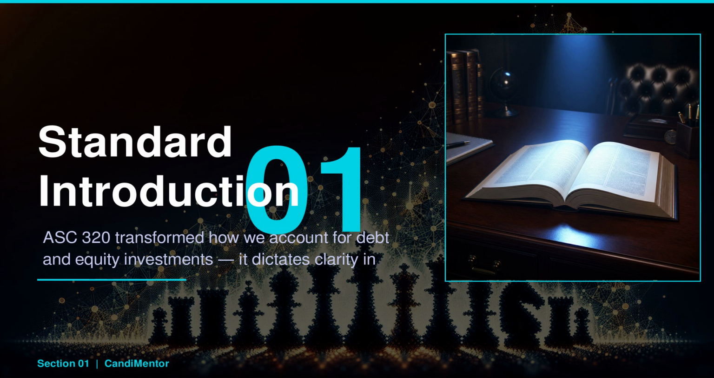Imagine a world where companies freely shuffled investments between categories to manipulate earnings. Before ASC 320, this was a reality. Now, consistent classification rules ensure transparency. After this section, you'll understand how ASC 320's approach clarifies financial reporting by categorizing investments precisely, impacting earnings and risk assessments.